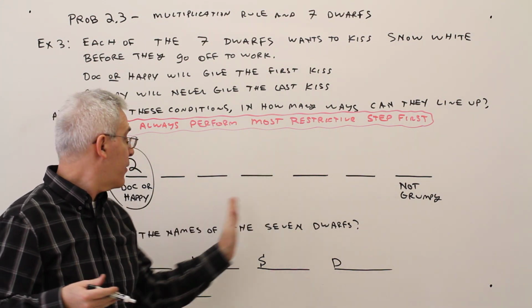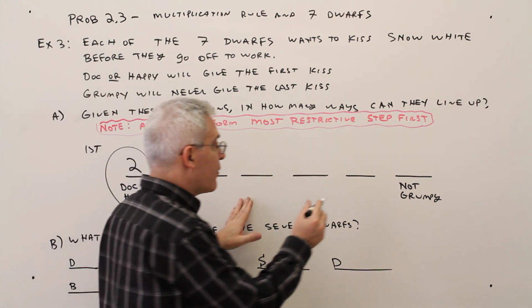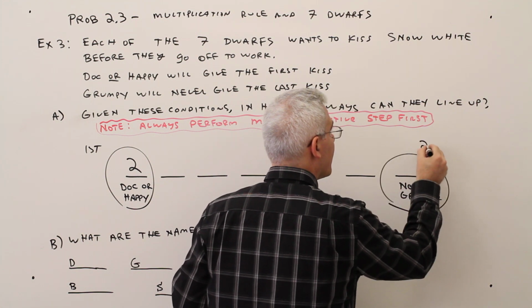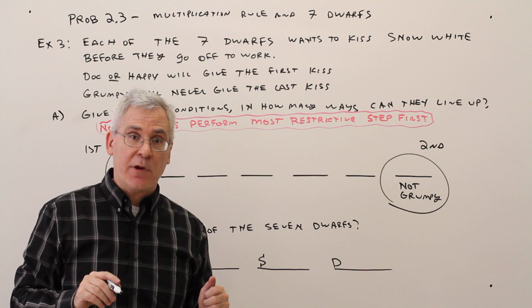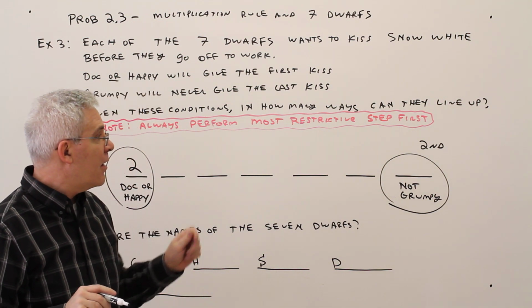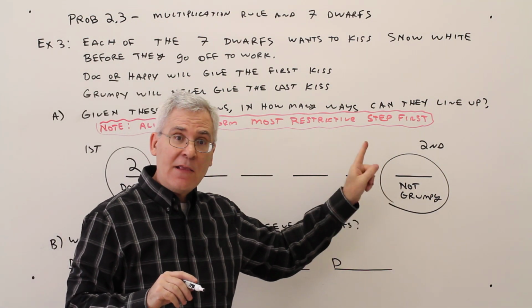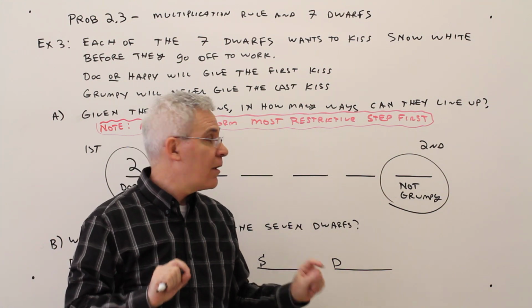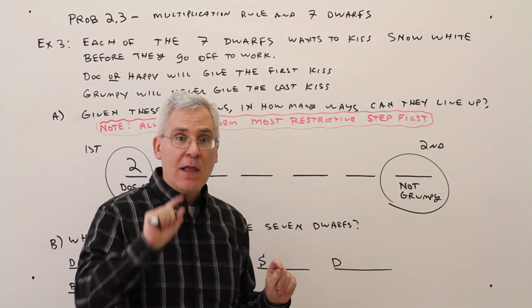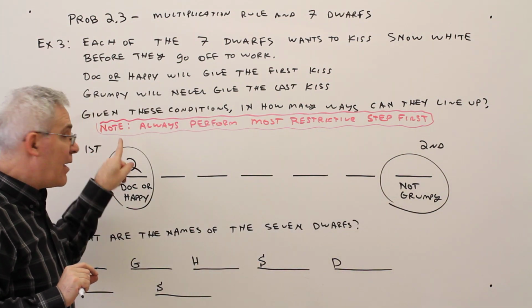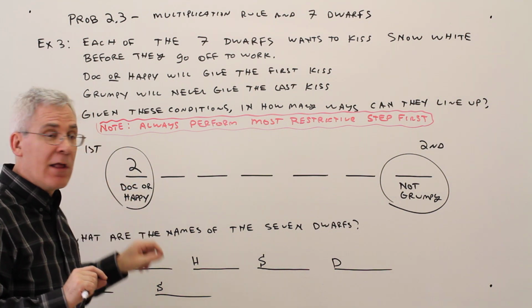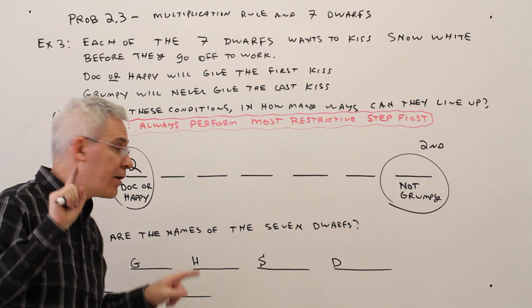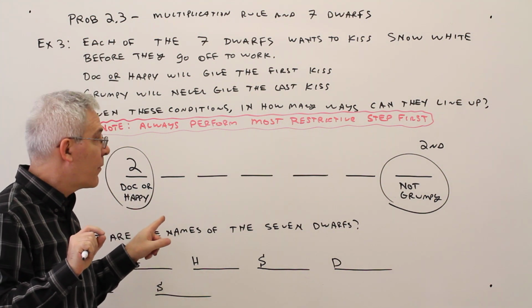What's the next most restrictive step? This one over here. There's no restrictions over here. So I'm going to perform this step second. Even though it's at the end of the line, that's the second thing I'm going to consider. Okay, so this could be any 7 dwarfs, except it can't be Grumpy, and also it can't be whoever I selected here. Again, even though I've got a 2 there, there's only 1 person there. It could be one of 2 people, or dwarfs.